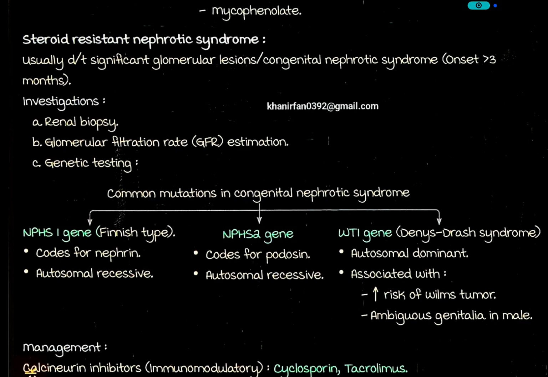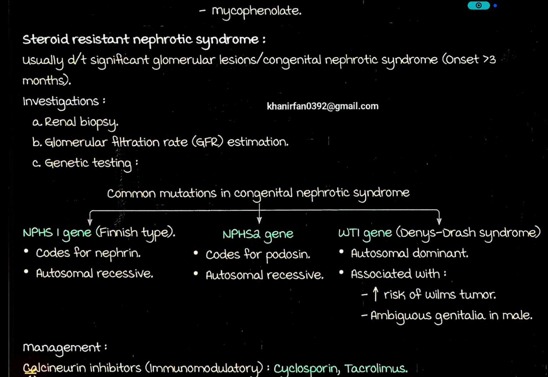Investigation: renal biopsy, GFR estimation and genetic testing. Common mutations in congenital nephrotic syndrome: NPHS1 gene codes for nephrin, autosomal recessive. NPHS2 gene codes for podocin, autosomal recessive. WT1 gene, Denys-Drash syndrome, autosomal dominant, associated with increased risk of Wilms tumor and ambiguous genitalia in males.